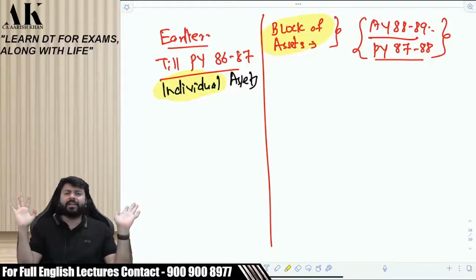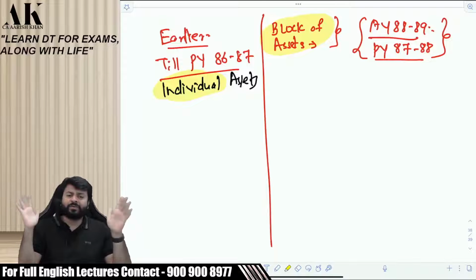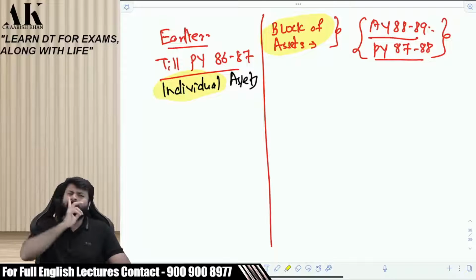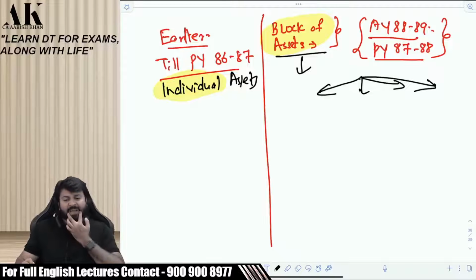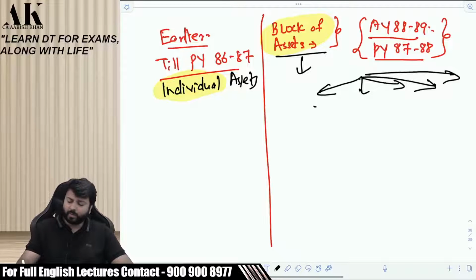Every asset is a separate asset and all the assets are individually depreciated. Whichever method you follow, SLM or WDV, you follow in accounts. But in tax, now you have to follow block of asset. Block means the government has made categories of the assets. They have made 5 categories of assets. One is plant, one is machinery, one is furniture, one is building, and last one is intangible asset.